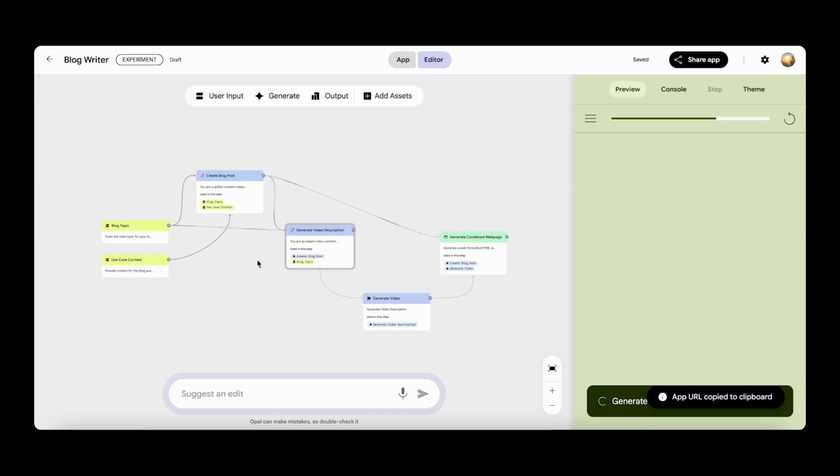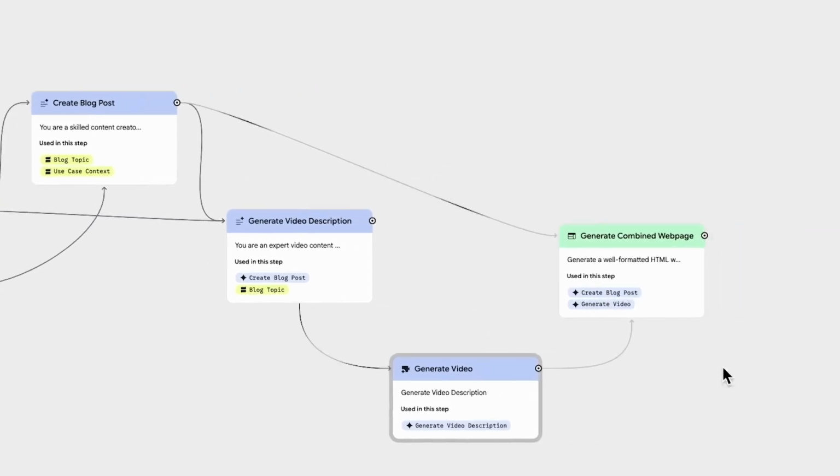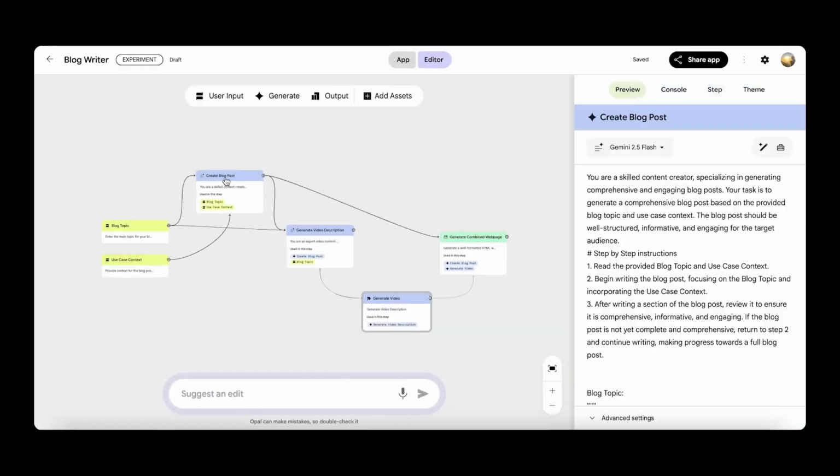That matters, because the low-code, no-code market is exploding. Gartner says it's growing over 20% every year, fueled by non-developers. Platforms like Webflow, Bubble, and Glide have already proven the demand. Opal brings that same energy, powered by generative AI.